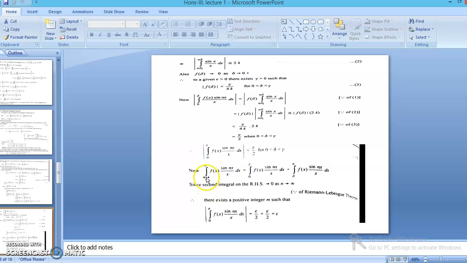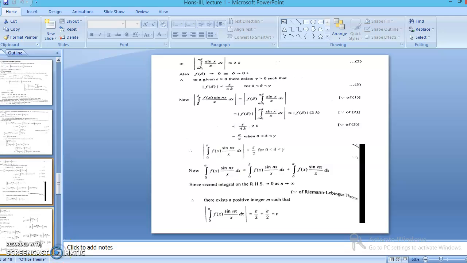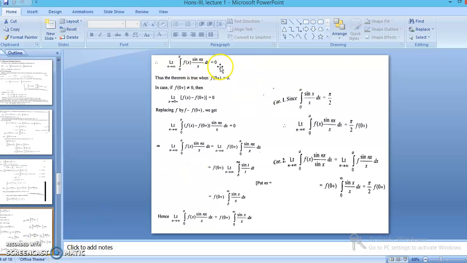Then we are taking the limit 0 to a, as given in the statement, f(x) sin nx. Split this integral into two integrals, 0 to delta and delta to a. Since the second integral on the right hand side approaches 0, this comes from the previous theorem, the Riemann-Lebesgue theorem. So the second integral approaches 0, and we can take it as less than epsilon by 2. So both these integrals are less than epsilon by 2, and their sum becomes epsilon. As the modulus of the term becomes less than epsilon, that implies this term approaches 0.